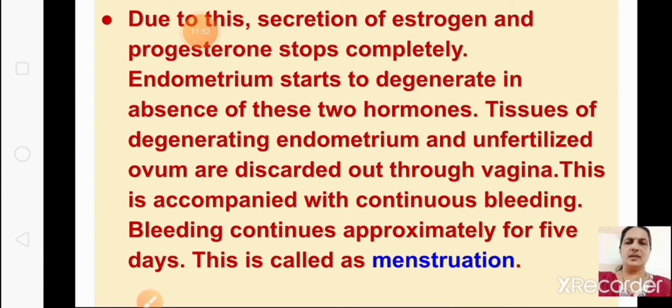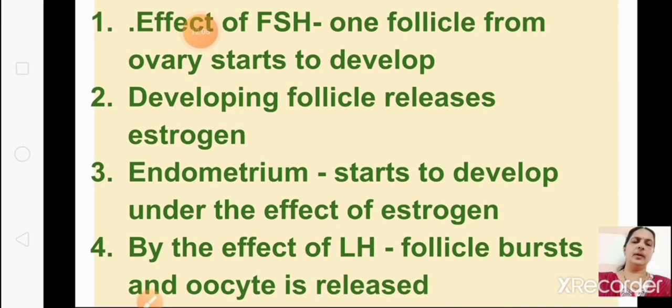That is your menstrual cycle. So this is accompanied with continuous bleeding. Bleeding continues approximately for 5 days. This is called menstruation. Okay, I made the important points. This one, if you learn, you can write this full answer without any mistake.